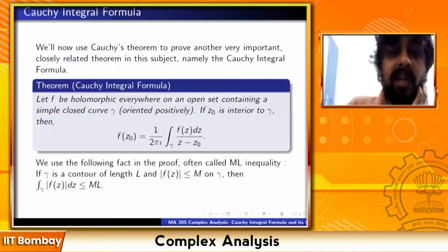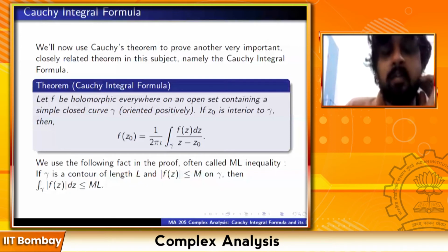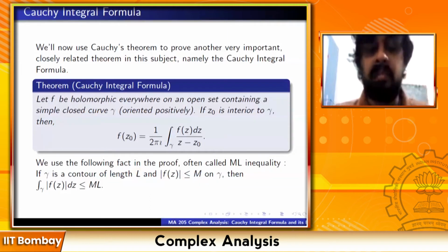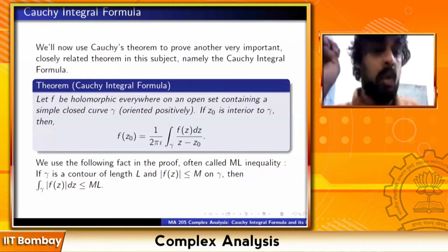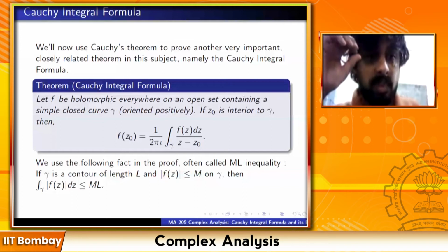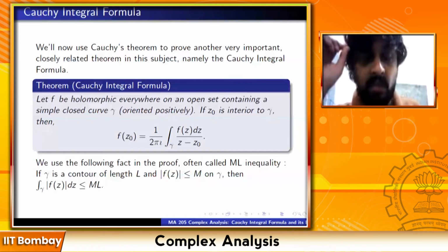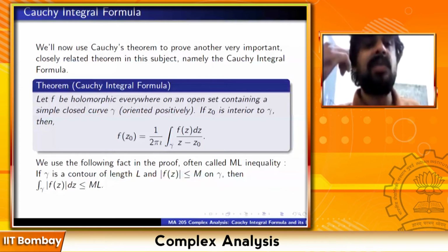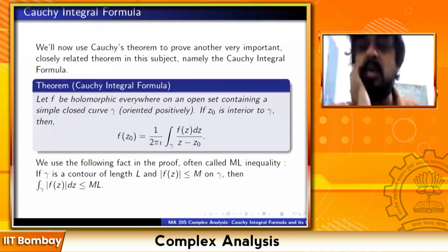So we will use the following fact in the proof, often called the ML inequality. If gamma is a contour of length L, I'm not assuming closed now, and |f(z)| is less than or equal to M on gamma, then the modulus of the integral of f(z) dz along gamma is less than or equal to M times L. This is very close to what you know of in integration. Your contour has length L, the value of the function is bounded above by M in absolute value, then the integral is bounded by M times L. The maximum value of the function times the length of the contour is the upper bound for the integral.